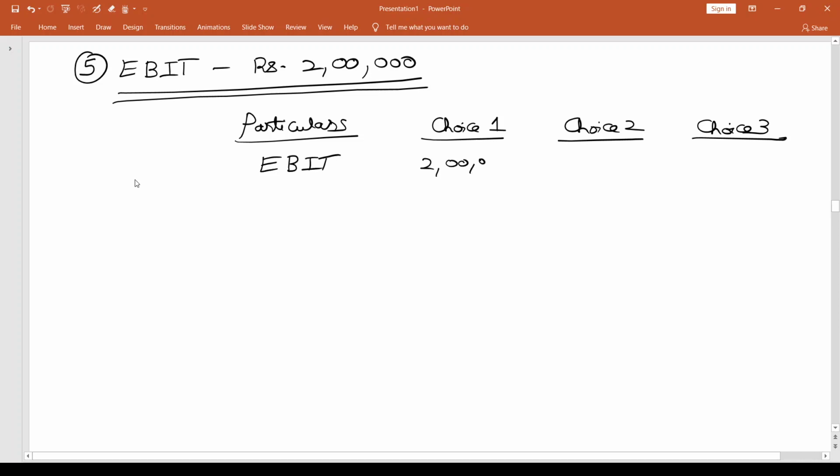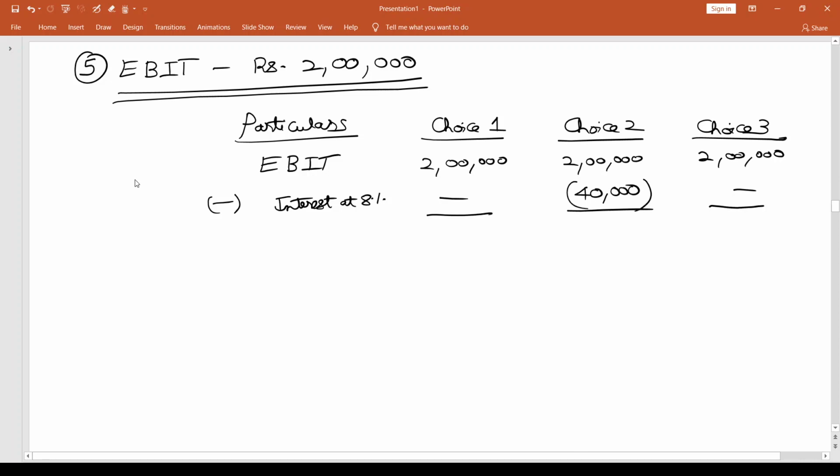Choice 1, 2 lakhs, all choices, same EBIT of 2 lakhs. From this, I subtract interest at 8%, and that's only going to be for the second choice, but that's going to remain at 40,000. That gives me earnings before tax.